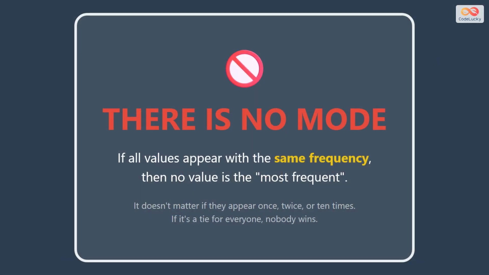So, what is the verdict? In statistics, if all values appear with the same frequency, then no value is the mode. It does not matter if they all appear once, twice, or 10 times. If it is a tie for everyone, nobody wins. We say this data set has no mode.